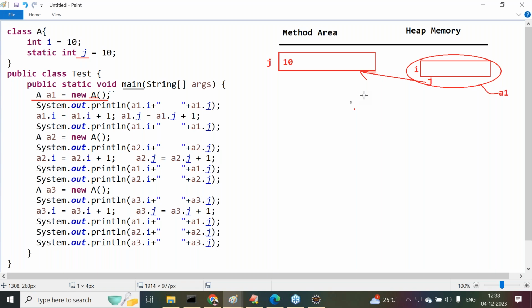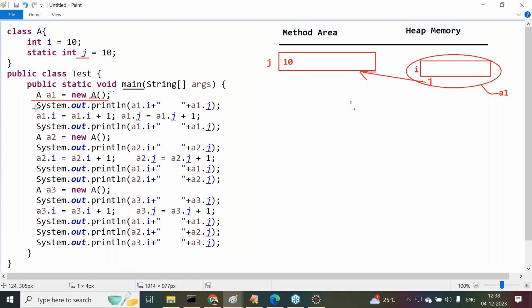So that variable is available inside the A class object, but it is not referring to the same one inside the object. It is referring to the method area memory which is allocated for the j variable. Now the j variable is referring to what? The method area memory only. Remember this one. Okay, this is completed up to now.